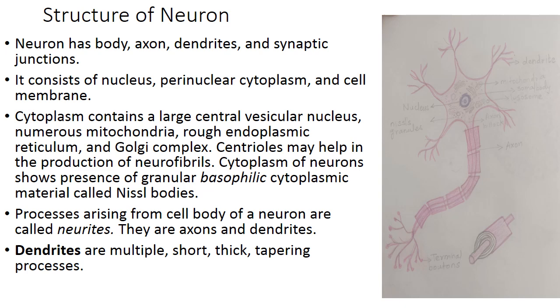And the processes arising from the cell body are known as neurites. So these neurites are either axons or dendrites. The dendrites, as we can see in the diagram, are multiple, short, thick, tapering, and they have a tree branching pattern. And the Nissl granules are also present in the dendrites. The branching pattern or the arborization of the dendrites is known as dendritic tree. And the dendrites are afferents. They receive information from the periphery and they conduct the information towards the soma or body of the cell.